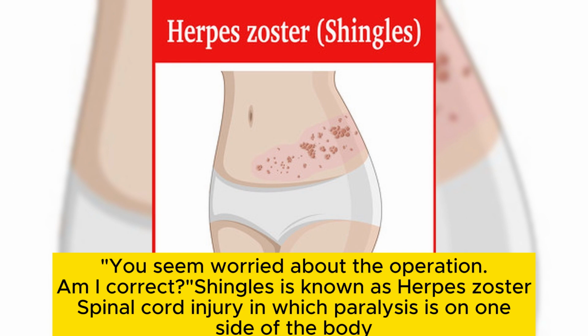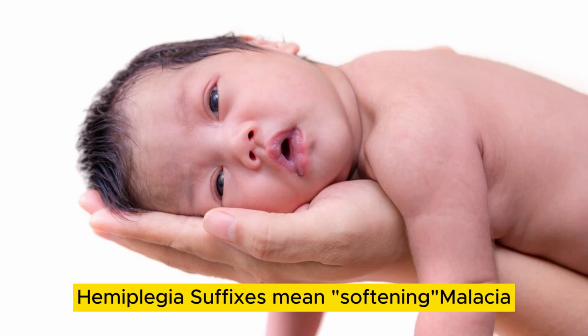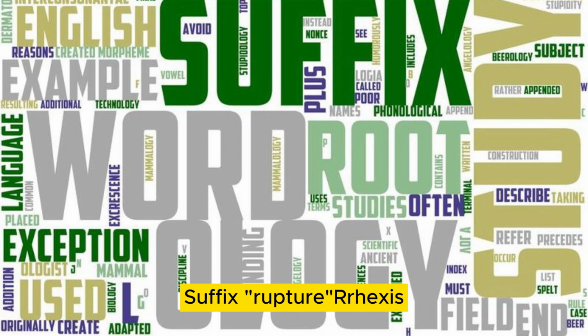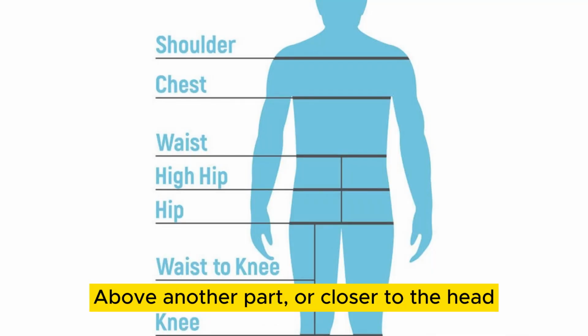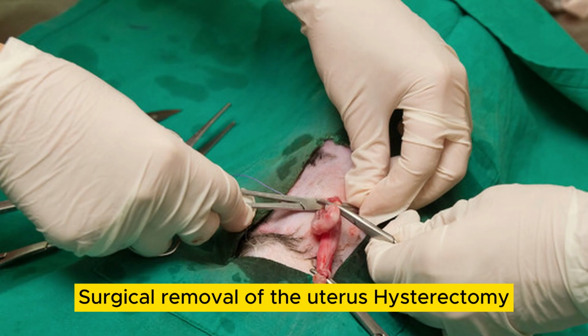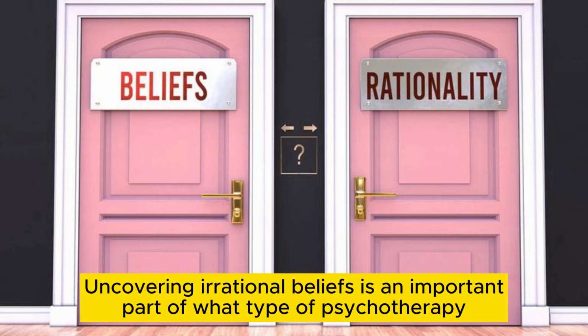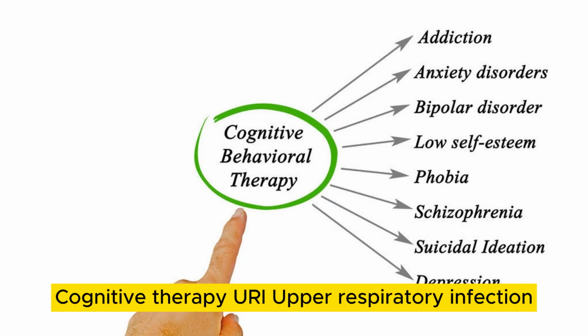Am I correct? Shingles is known as herpes zoster. Spinal cord injury in which paralysis is on one side of the body: hemiplegia. Suffix meaning softening: malacia. Suffix meaning rupture: rrhexis. Superior means that a body part is above another part, or closer to the head. Surgical removal of the uterus: hysterectomy. Uncovering irrational beliefs is an important part of what type of psychotherapy? Cognitive therapy. URI: upper respiratory infection.